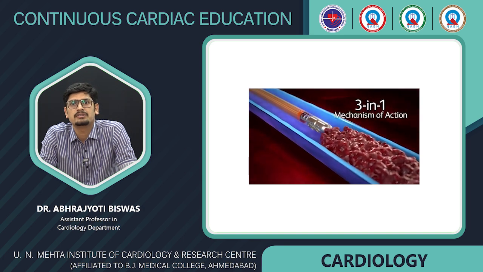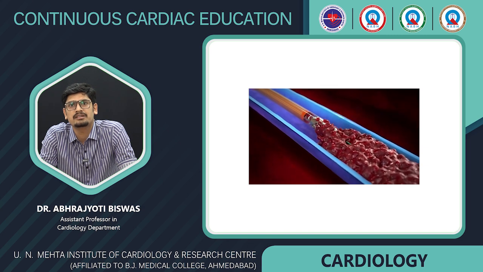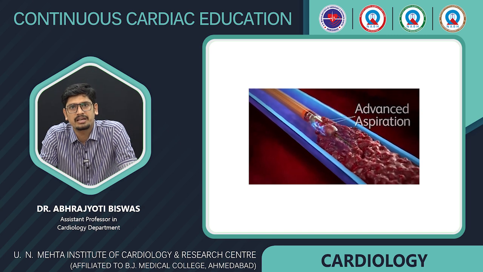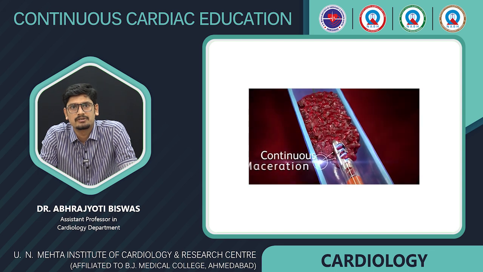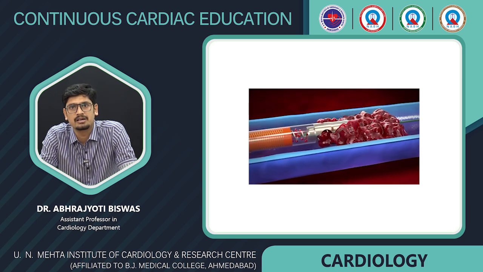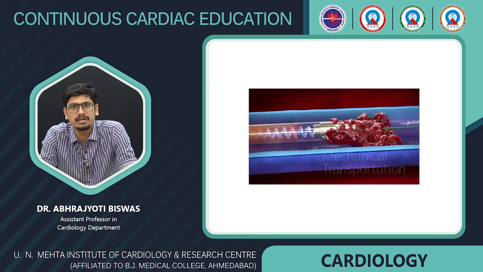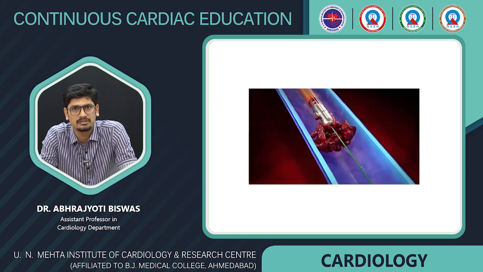So once the catheter reaches the thrombus, we can see that the coil has started moving, and this is creating advanced aspiration as well as a mechanical fragmentation of the thrombus. There is continuous maceration that is going on by these rotating coils. And as we can see, the clot is transported automatically. There is mechanical transportation of the clot which minimizes the chance of distal embolization.